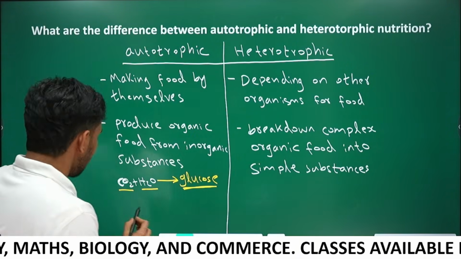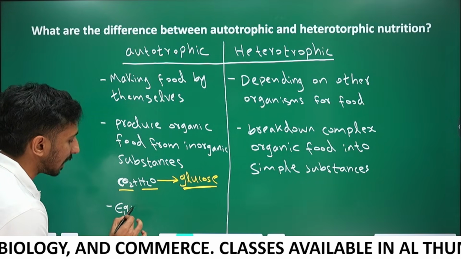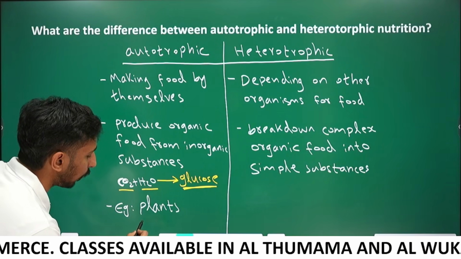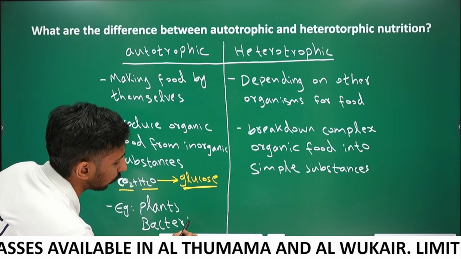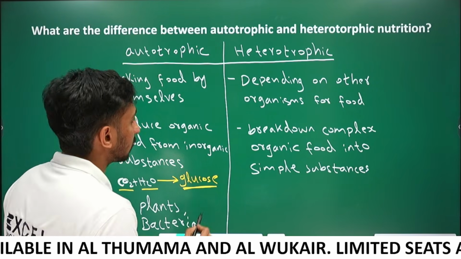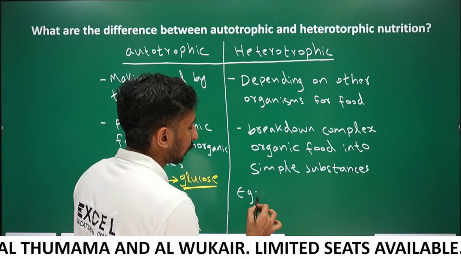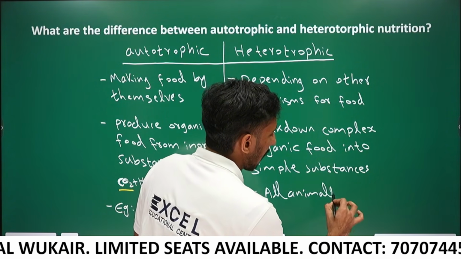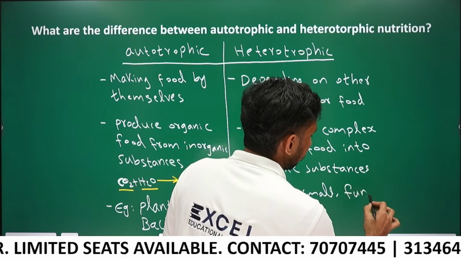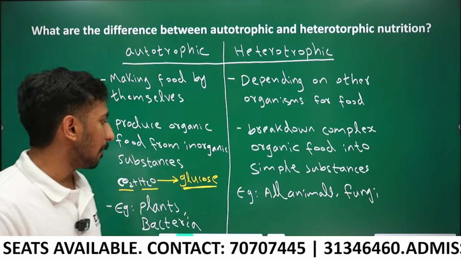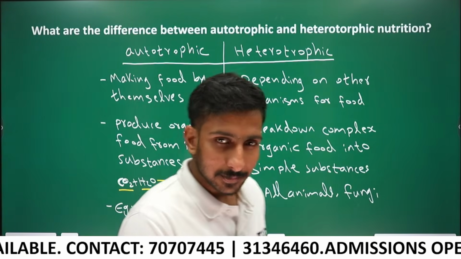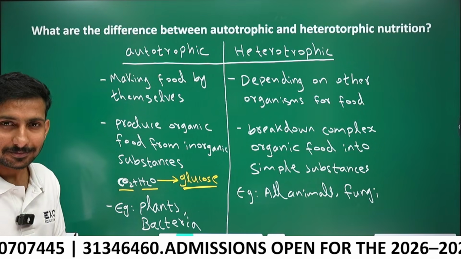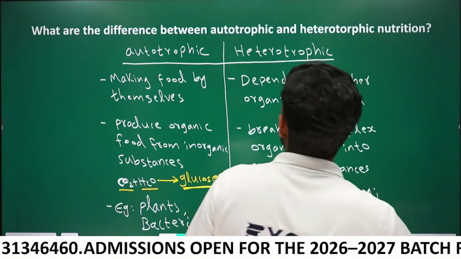As the next point, you can add examples. Examples of autotrophs are plants and some photosynthetic bacteria, not all bacteria. Examples of heterotrophic nutrition are all animals, fungi, etc. That's all about the answer for this question, the difference between autotrophic and heterotrophic nutrition. If you want, you can take a screenshot.